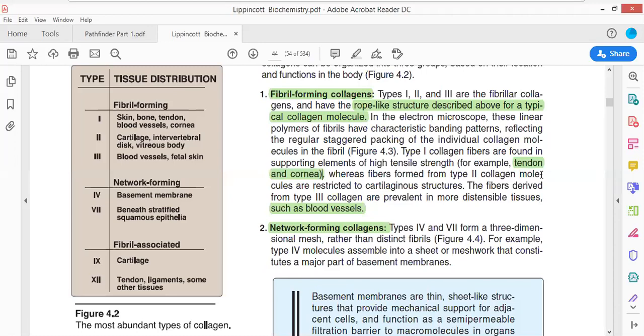Now there is another type of collagen that is referred to as network forming collagen. Network forming collagen is present in the basement membrane beneath stratified squamous epithelium.